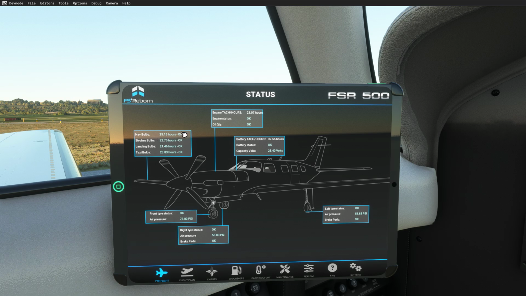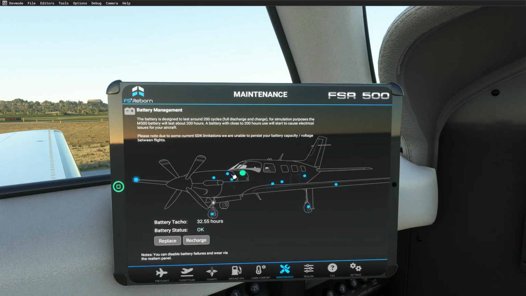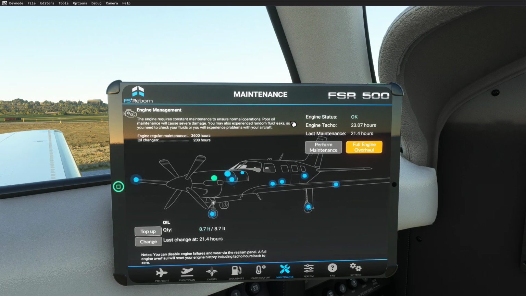As you can see, in this particular one I have certain stats already: hours, my bulbs, and my engine as well. It's not as many hours as you might have on yours, because obviously, me being the developer, I keep clicking full engine overhaul and stuff all the time to test.